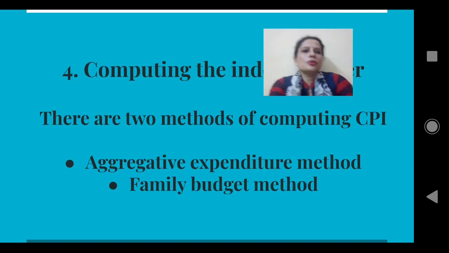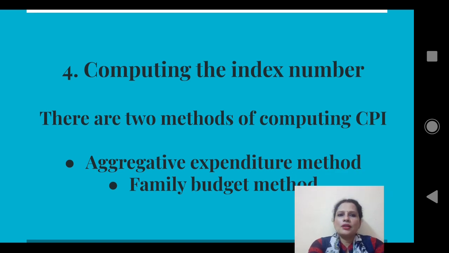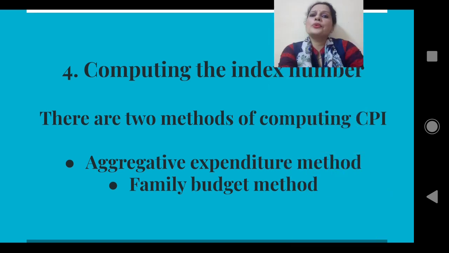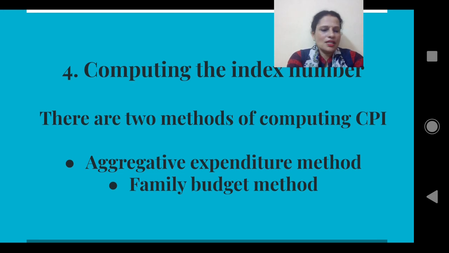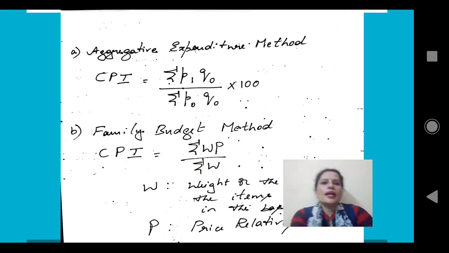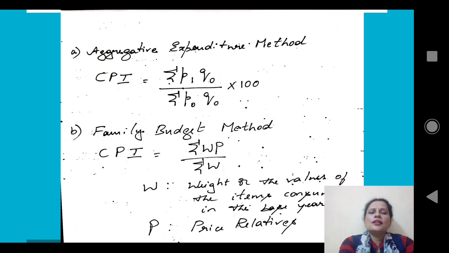Now the fourth one, computing the index number. There are two different methods of computing consumer price index number. The first one is aggregative expenditure method. The second one is family budget method. In aggregative expenditure method, the formula is CPI equals summation P1Q0 divided by summation P0Q0 into 100. In this method, base year quantities, that is Q0, are taken as the weight.